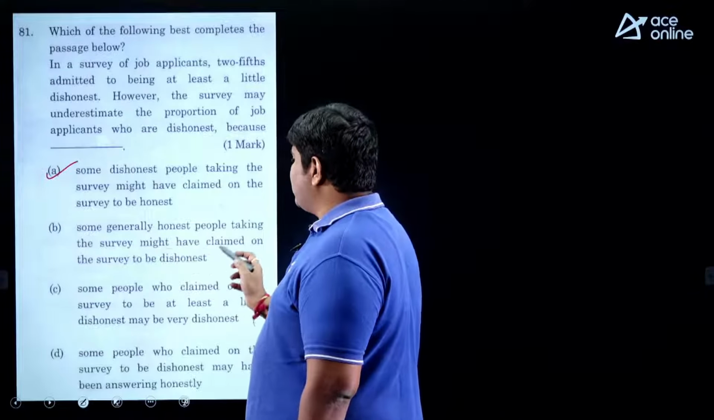Look at my dear friend. Some dishonest people taking the survey might have claimed on the survey to be honest. They're acting like honest people. So 1 is the right answer.